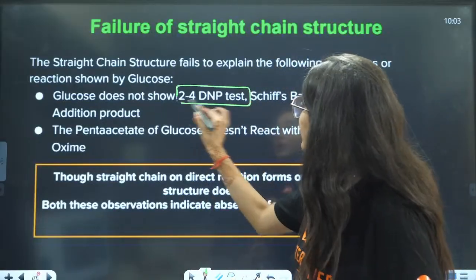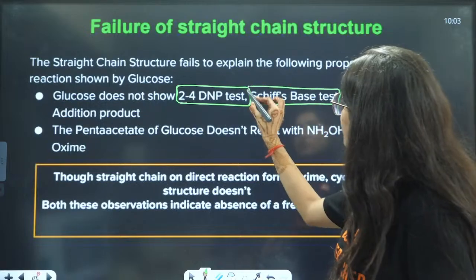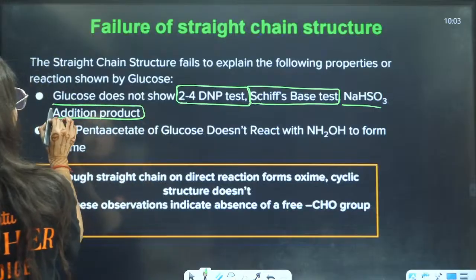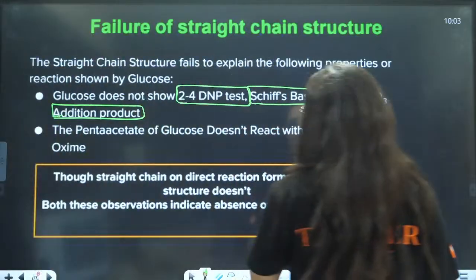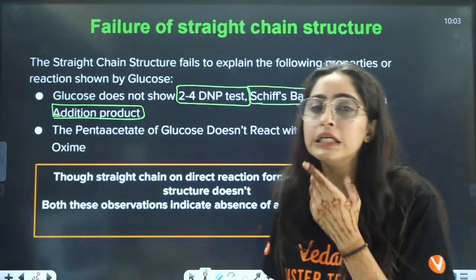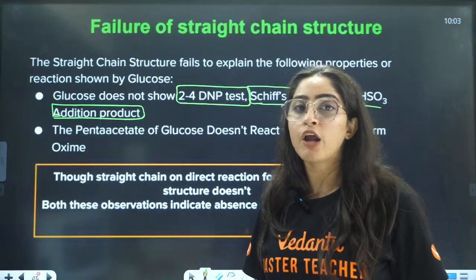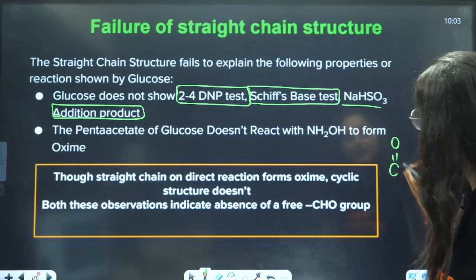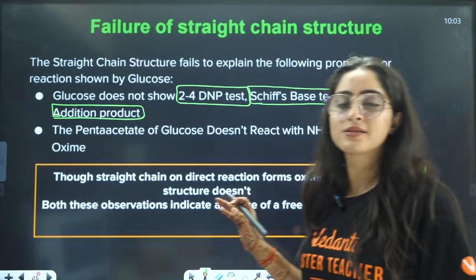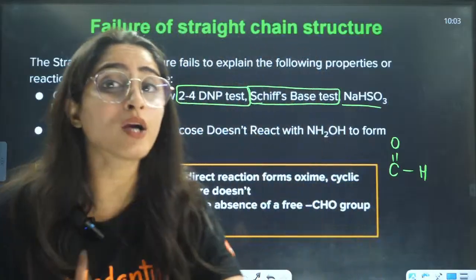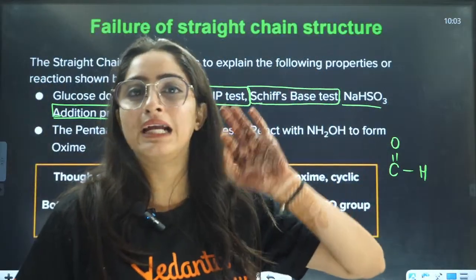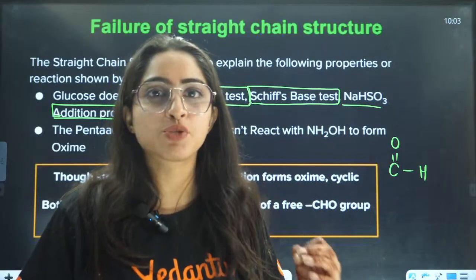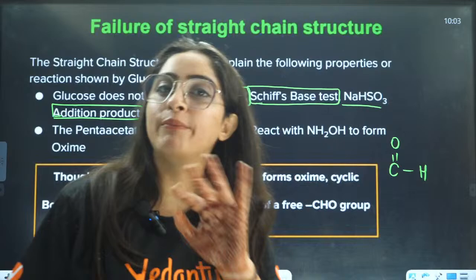First, very, very important: the 2,4-DNP test is not given. Schiff's base test is not given. NaHSO3 addition product is not formed. So these three tests are not given by glucose. From here we can say that the CHO group that we were saying is a free group is actually not free, because it is not giving the test for the aldehydic group. That is why the open chain structure was eliminated here.